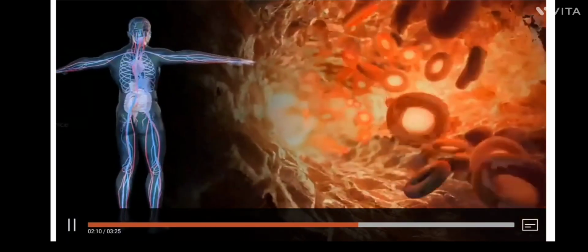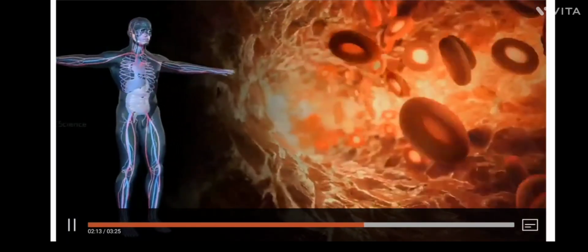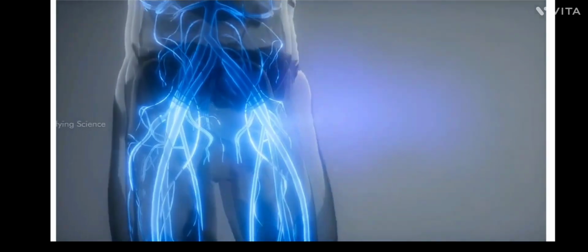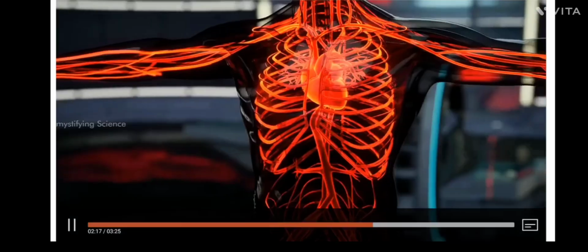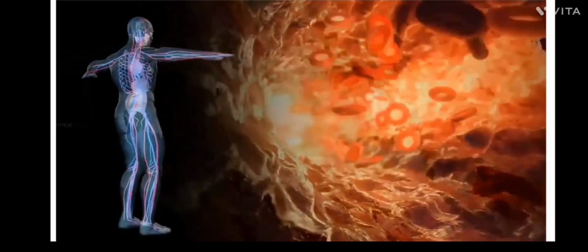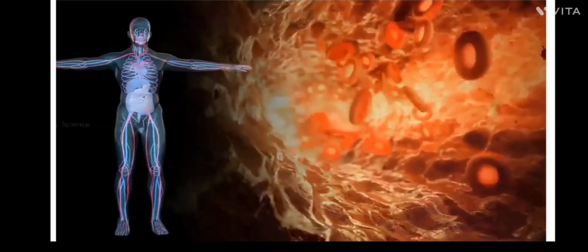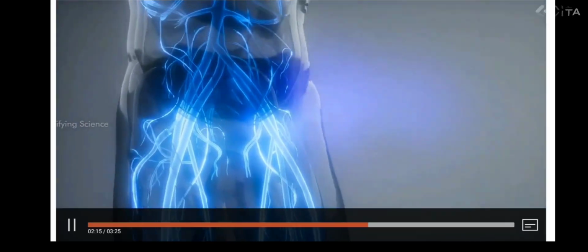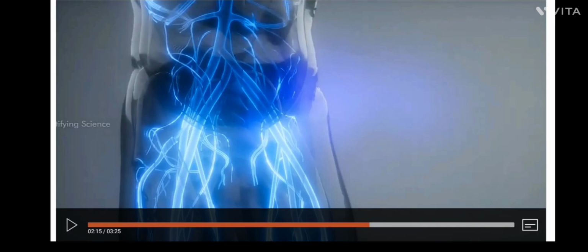In that, the first blood vessel is the vein. Veins are blood vessels. The blood has 4 types of blood vessels. In that, the first one is veins. Veins are represented by the blue color, and what the veins will do, veins are the blood vessels that bring the blood to the heart.